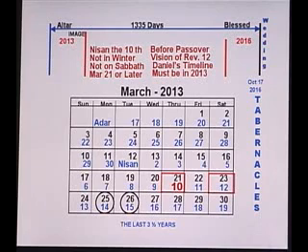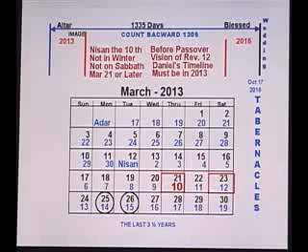Now, all we do is count backwards 1,305 days from here to see what date it comes up. It can't fall here, can't fall here, can't fall here. It could fall here or here. It can't fall here. It's got to be before the Passover. It's got to match the Passover. Israel fled here. They left Egypt here. It's got to be before that. There's not much room for this to hit.